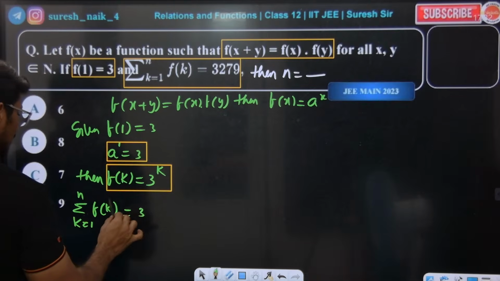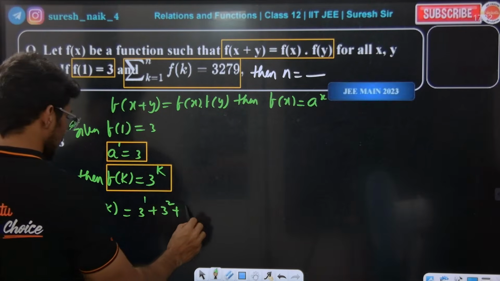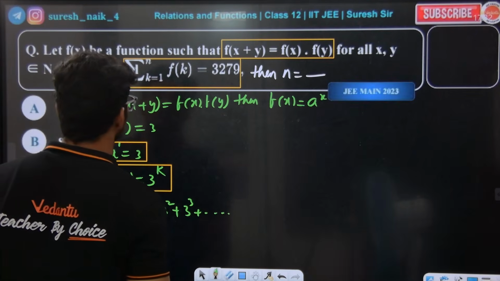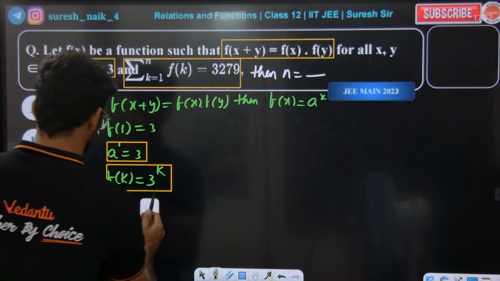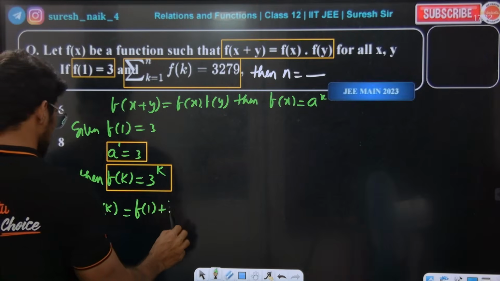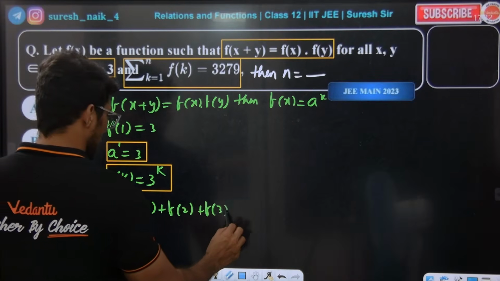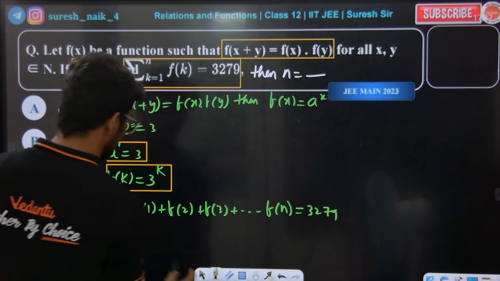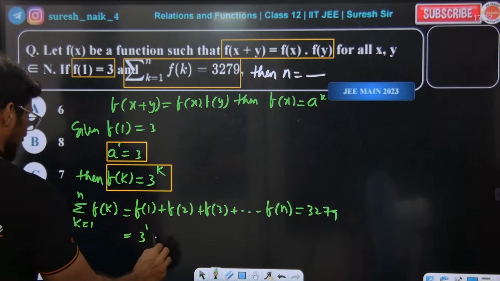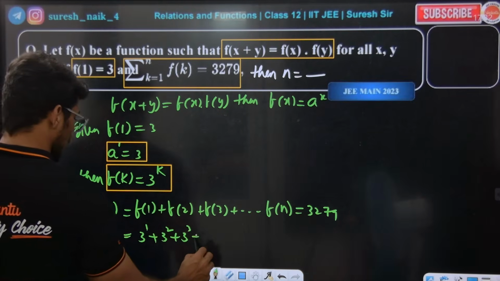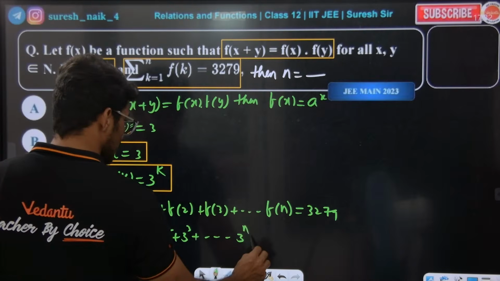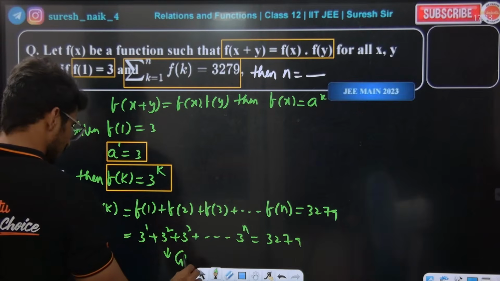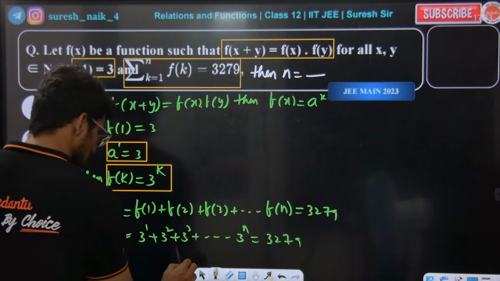Basically 3 power of 1, 3 square, 3 cube and so on. So f of 1 plus f of 2 plus f of 3 and so on till f of n is equal to 3279. f of 1 is nothing but 3 power of 1, then 3 power of 2, 3 power of 3 and so on till 3 power of n. So this is following a GP basically. Are you getting the point?